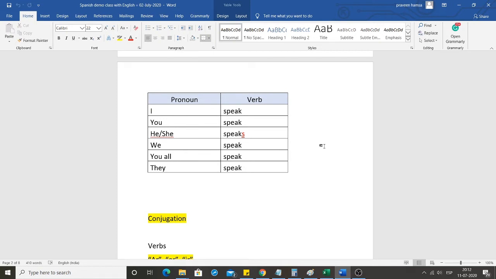So, speak in English. In English, speak is common for all the pronouns like I, you, he or she, we, you all, they. Only for he or she, it comes as speaks. So we have to add S for he or she. For everything else, speak is common. But in Spanish, this is not the case. For every pronoun, the verb is going to change. The changing of the verb according to the pronoun is called conjugation.